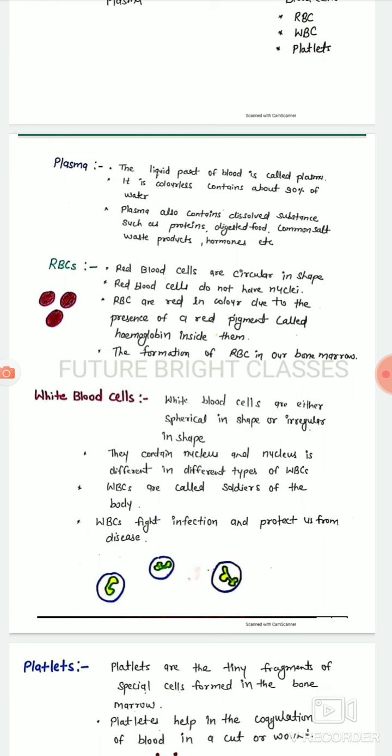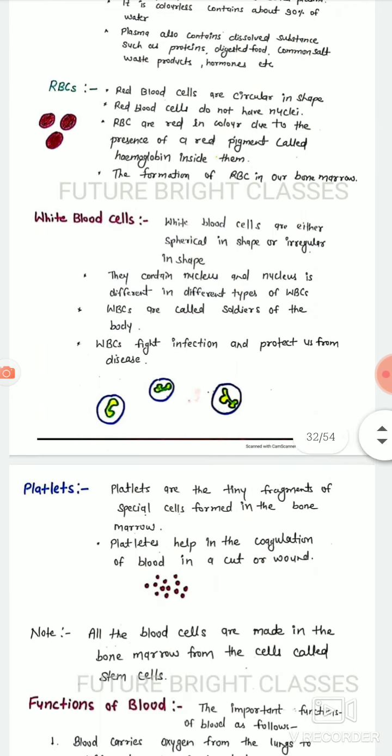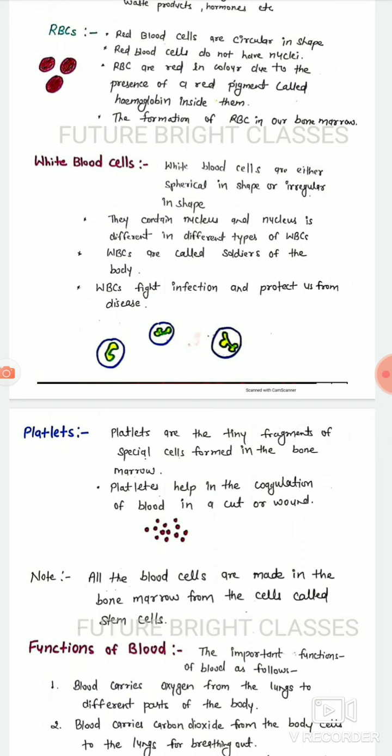RBC. RBC are circular in shape. RBC, red blood cells, do not have nuclei. RBC are red in color due to the presence of a red pigment called hemoglobin inside them. RBC are formed in our bone marrow. White blood cells are either spherical or irregular in shape.